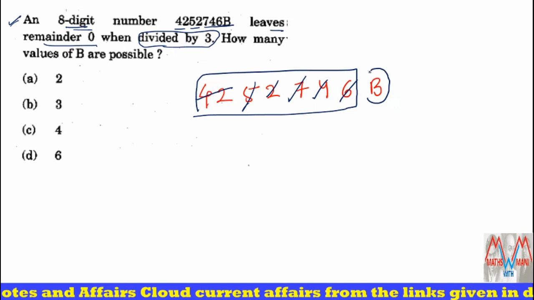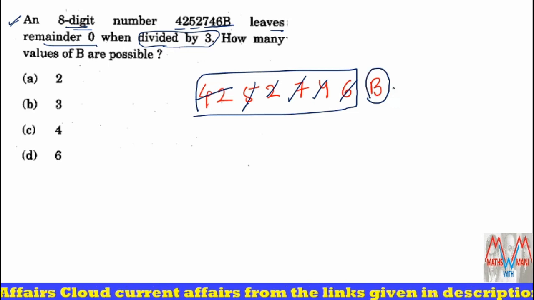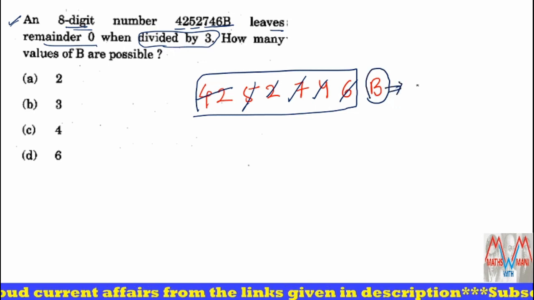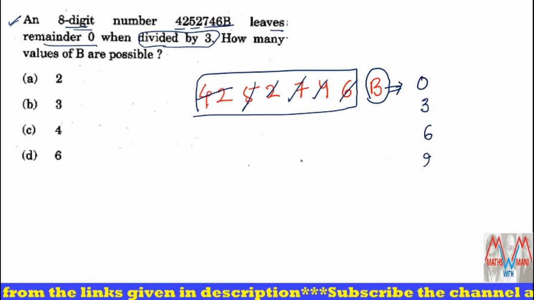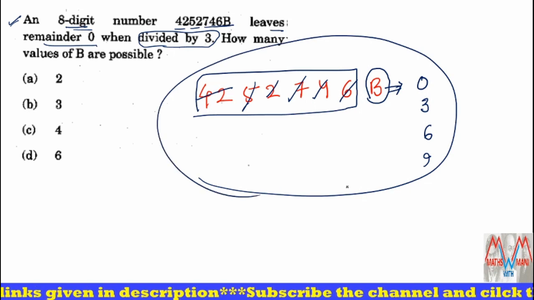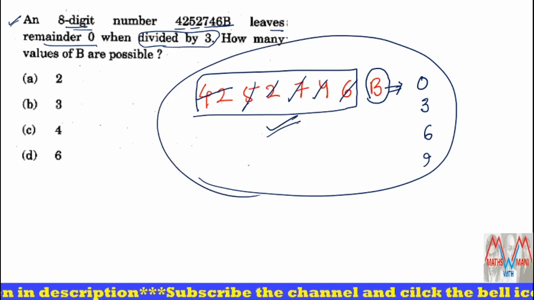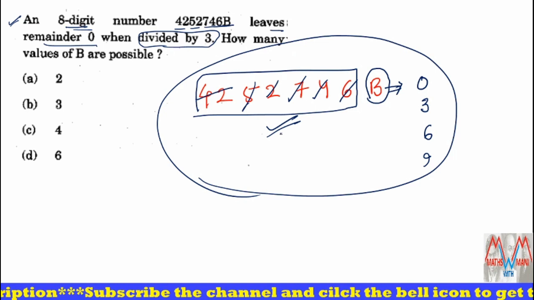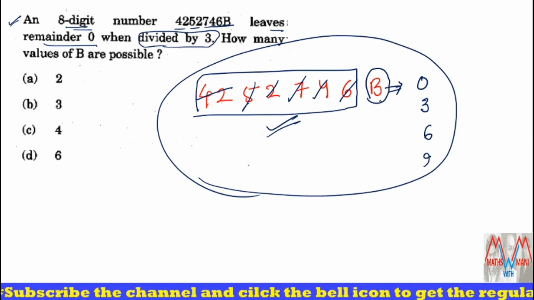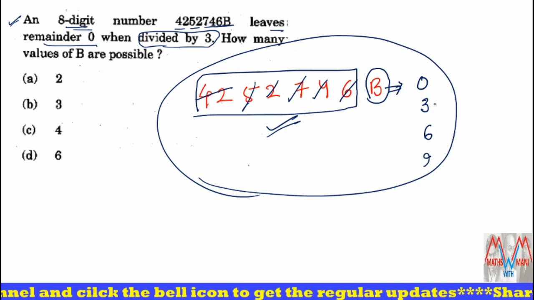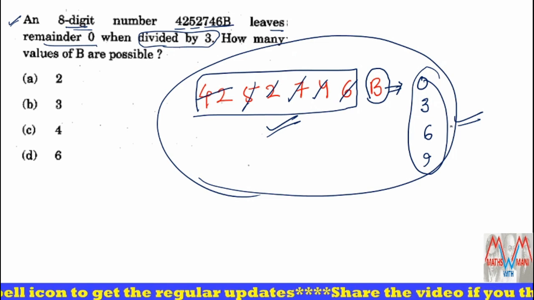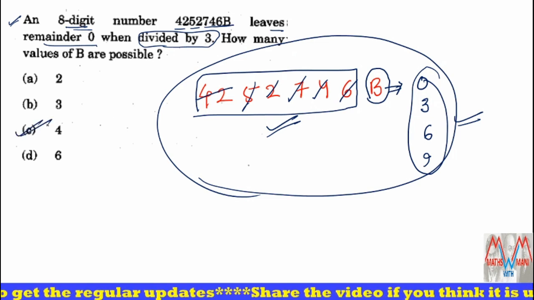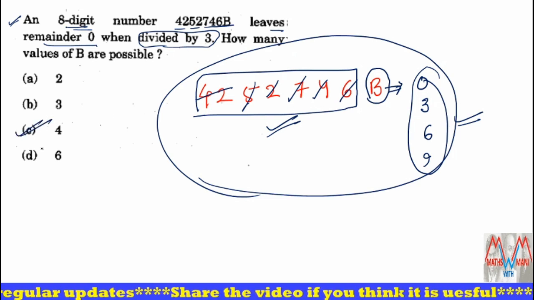So if the value of b is 0 or 3 or 6 or 9, then the total number is divisible by 3, because other than b, the total number is already divisible by 3. So if the value of b is 0, 3, 6 or 9, then only the total number is divisible by 3. There are 4 possibilities. So that's why 4 values are possible for the value of b.